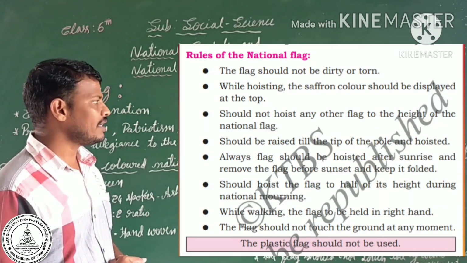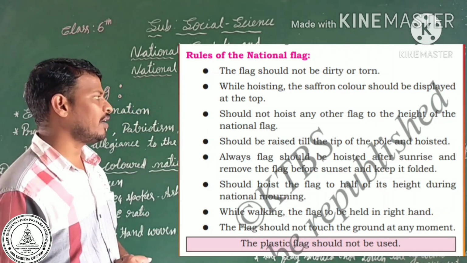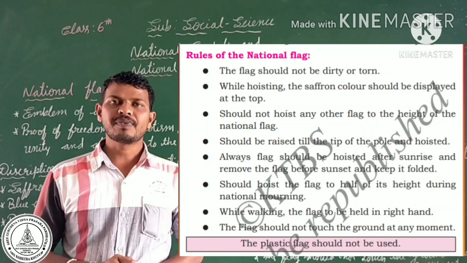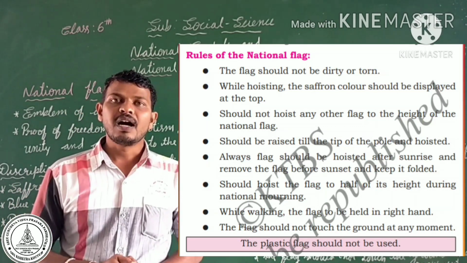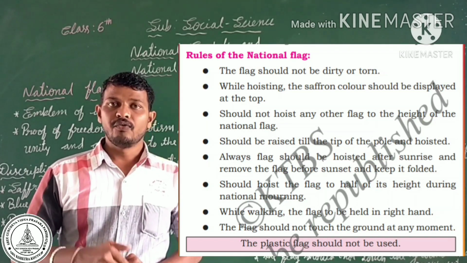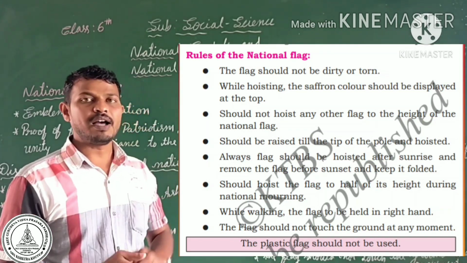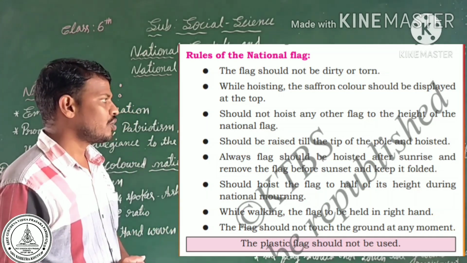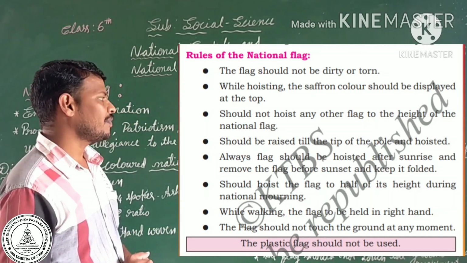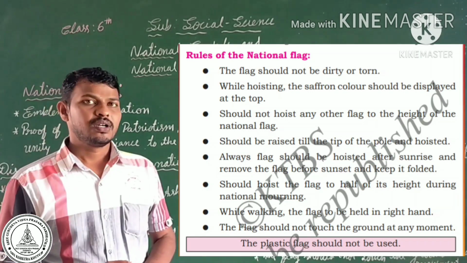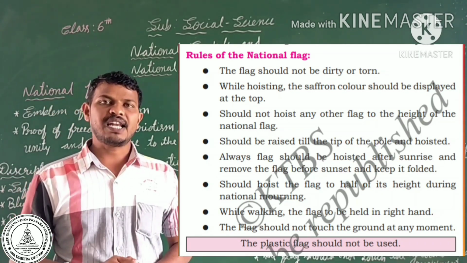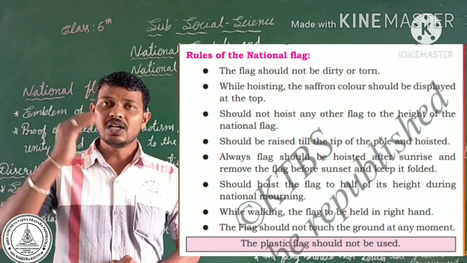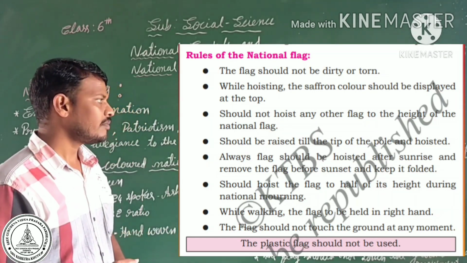We should not hoist any other flag to the height of the national flag. In India, we use many regional and religious flags. We should avoid hoisting them to the height of the national flag. The flag should be raised till the tip of the pole and hoisted. So when we hoist the national flag, we should hoist it at the top of the pole.